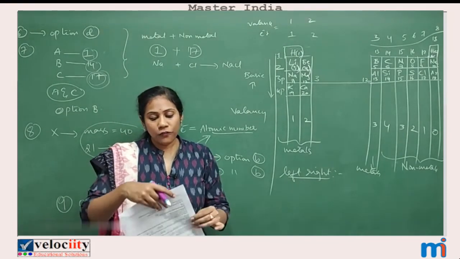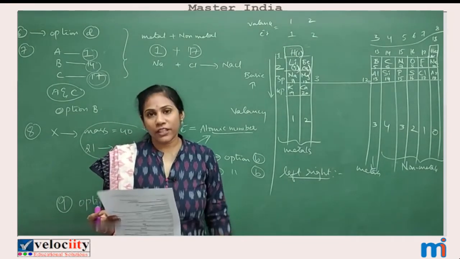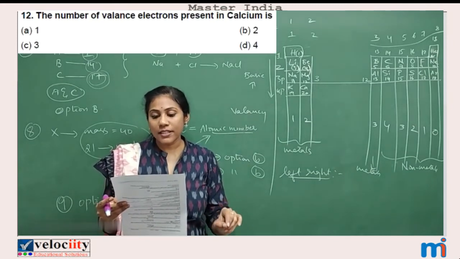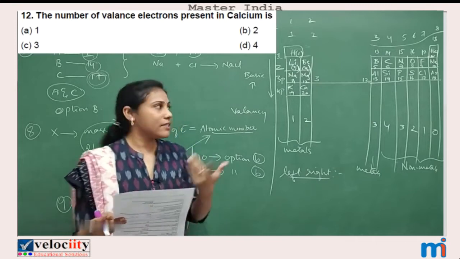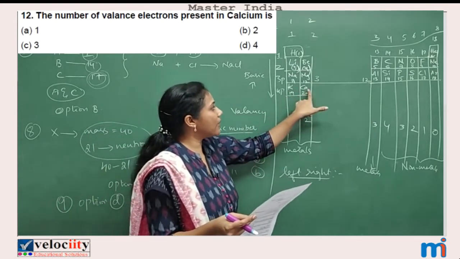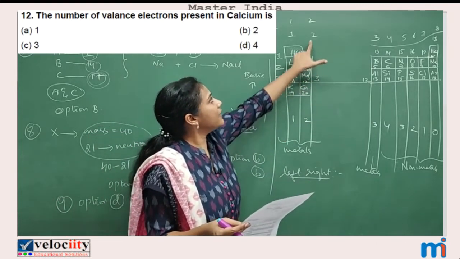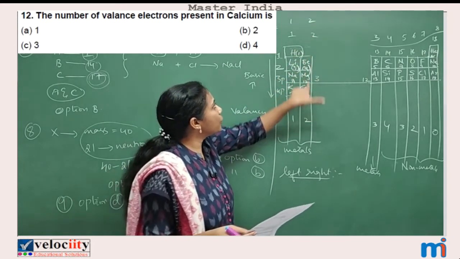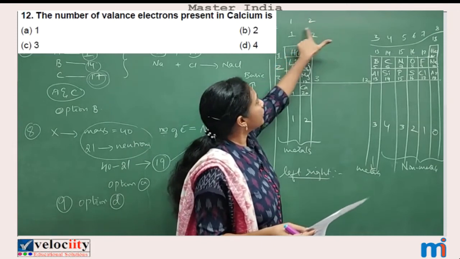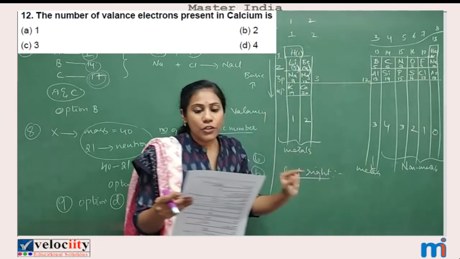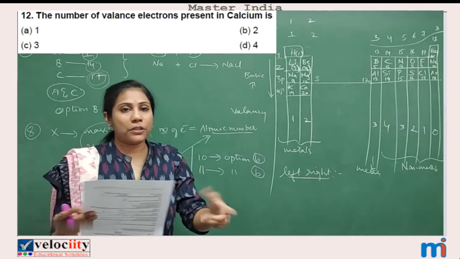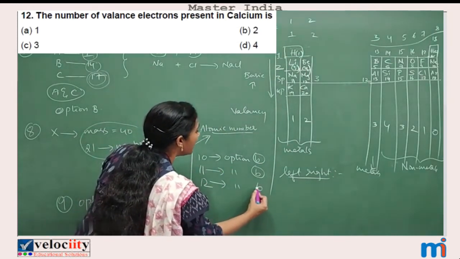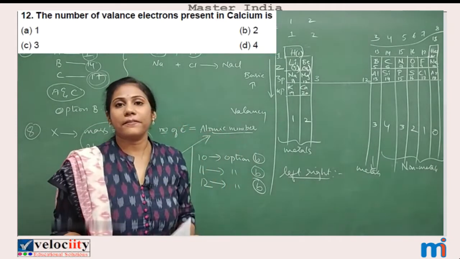Okay, let us go for 12th question. The number of valence electrons present in calcium is, okay, check where is calcium coming. Calcium is coming in the second group. All elements which are there in a second group will have how many valence electrons? 2, right? So where is 2 given? In option B. So even for our 12th question, option B is the correct answer.